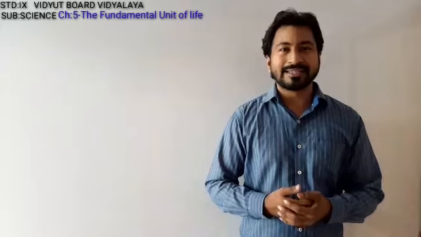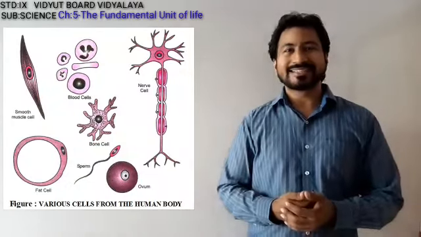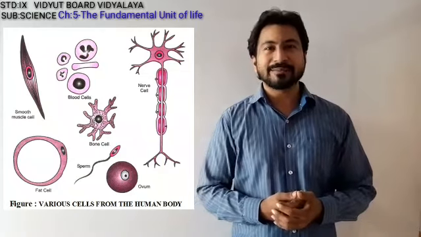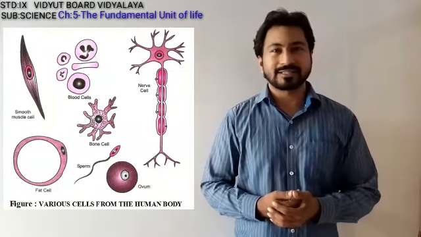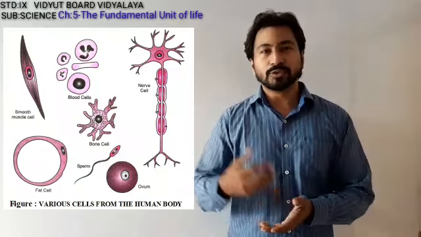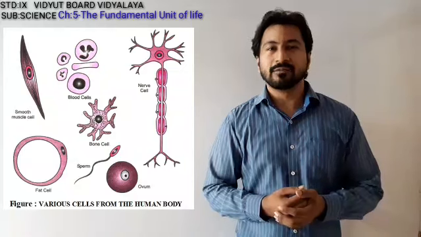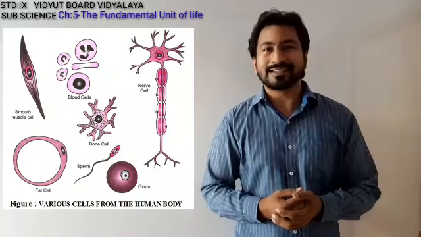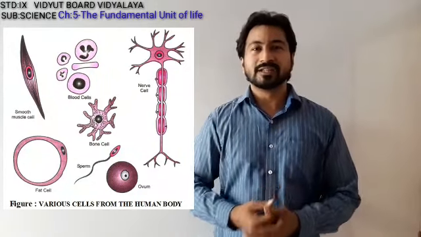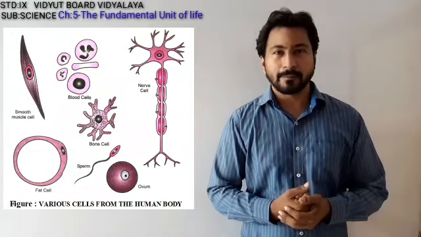For example, in the human body, a lot of variations are seen in the shapes and the size of the cells, right from the red blood cells to the sperm, the ovum, as well as the nerve cell. The nerve cell, that is the brain cell, is said to be the longest cell of the human body.